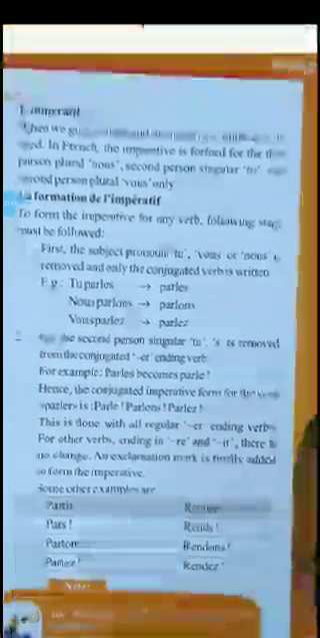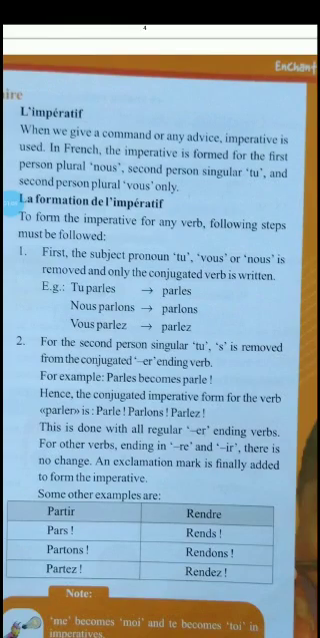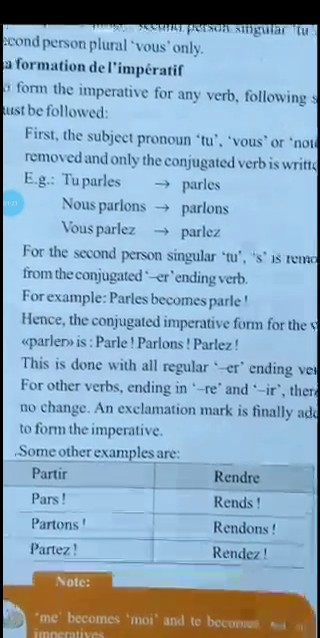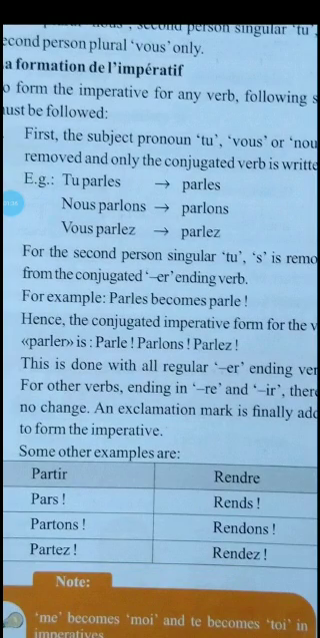Okay, la formation de l'impératif is to form the imperative form for any verb. The following steps must be followed. First, the subject pronoun tu, vous or nous is removed and only the conjugated verb is written. As I told you, only the tu, nous and vous forms have to be used for conjugation, but when you are putting this into the reply form, you are not going to make use of the subject pronoun. So tu parles will be only parle. Nous parlons will be only parlons, and vous parlez will be only parlez, meaning speak, let us speak and speak.